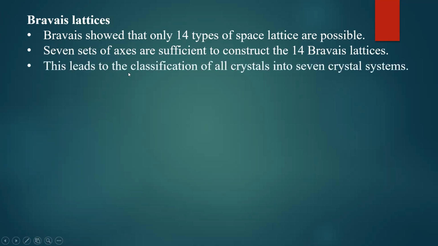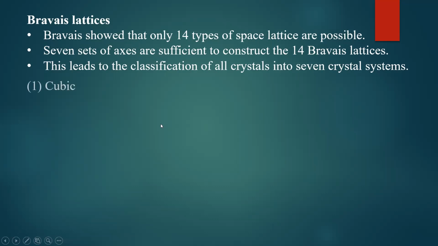This leads to the classification of all crystals into 7 crystal systems and 14 Bravais lattices, because he has taken 7 sets of symmetry axes, that leads to 7 crystal systems, and in that you can identify the combination of these axes of symmetry to find 14 Bravais lattices.